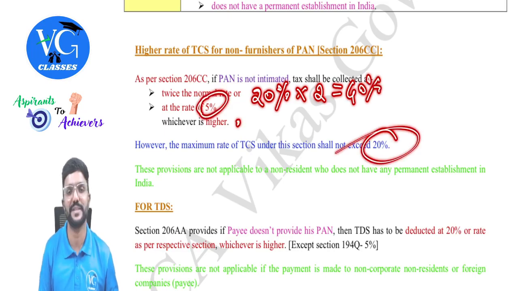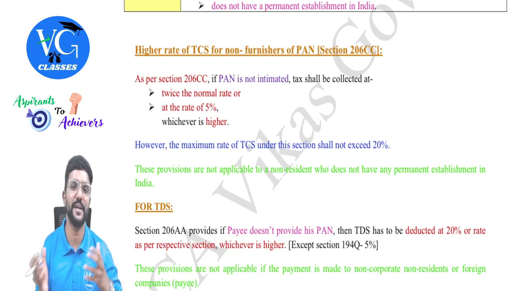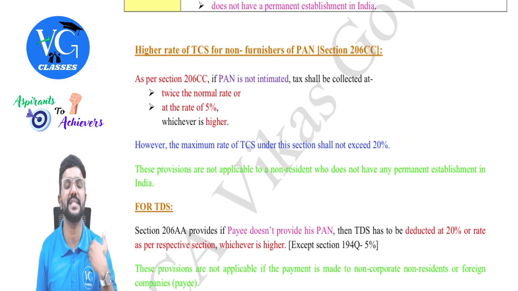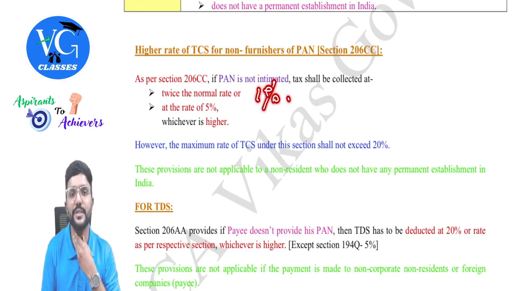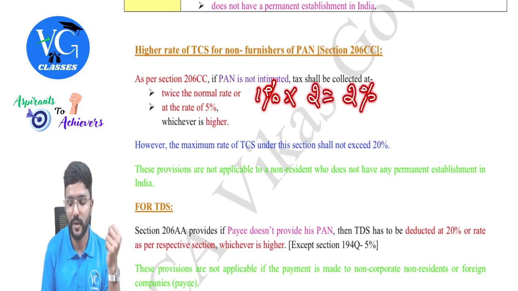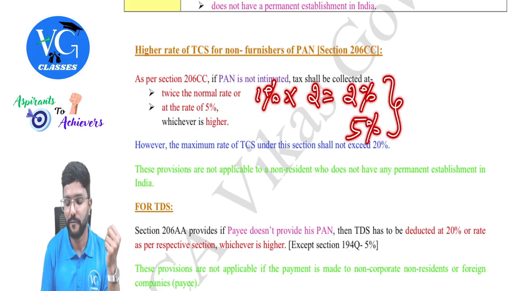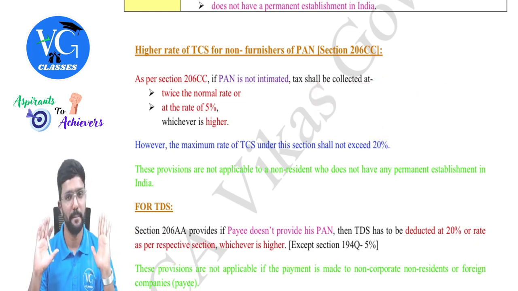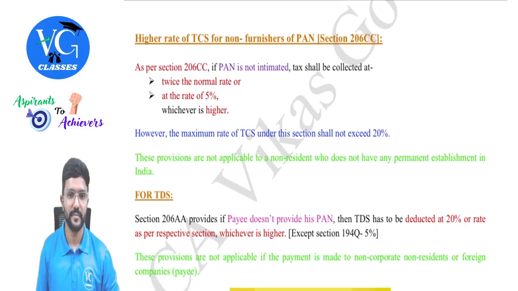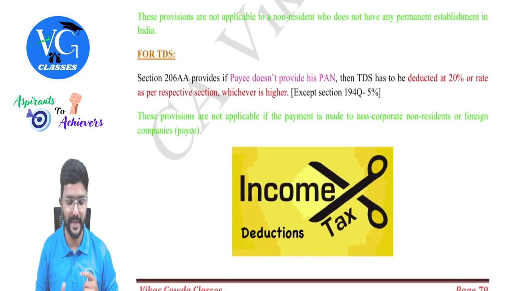No, the maximum is 20%. Even if the buyer has not given his PAN to the seller, the maximum TCS which the seller can collect is 20%. Now let us assume the actual TCS rate applicable is 1%, but the buyer has not given his PAN. So in that case, 1% into 2 is 2%, or 5%, whichever is higher, 5%. So the seller has to collect TCS at 5% from the buyer and remit it to the government, and whatever is remitted, the buyer will get a credit for it. But it might affect his working capital.